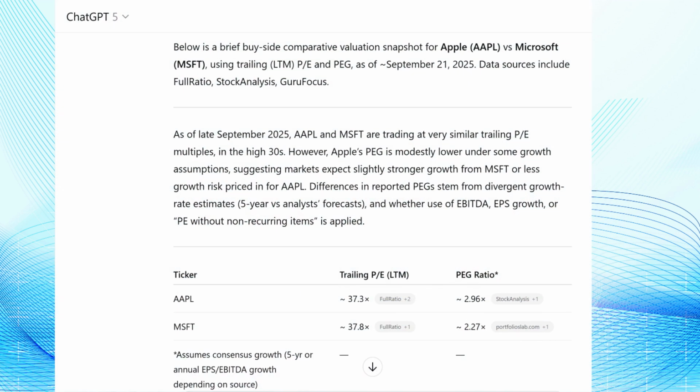Now watch what happens. Role shifts the tone to analytical. Context pins us to the last 12 months and a defined peer. Clarity locks in the metrics. And constraints force a short brief, a table, and sources, so the output is comparable, auditable, and decision useful, not hand-waving. This is the difference between opinion and analysis you can defend.